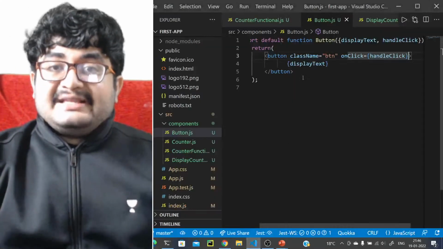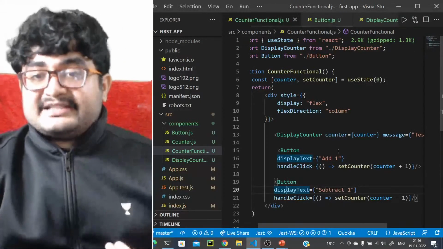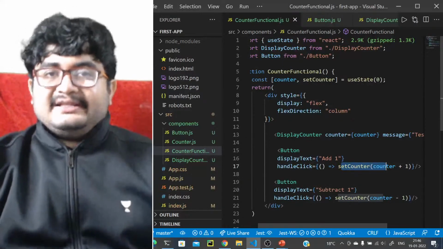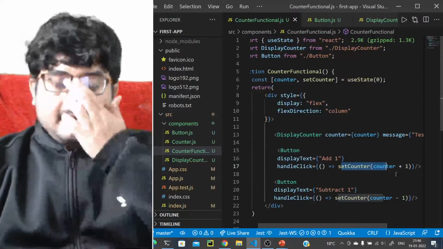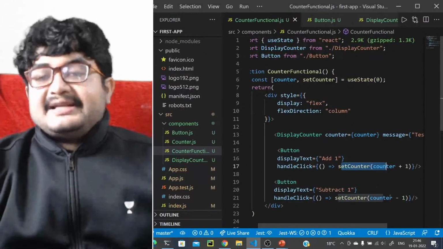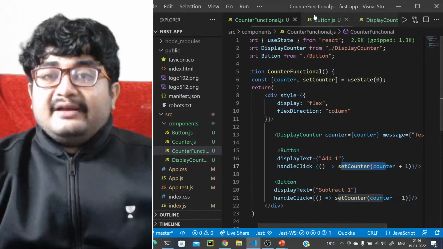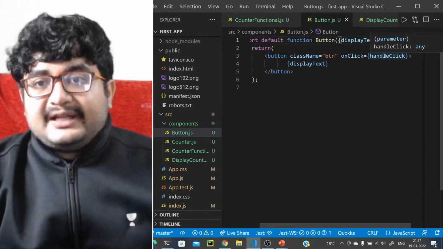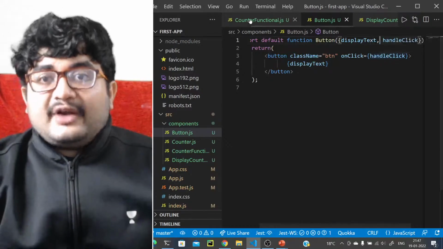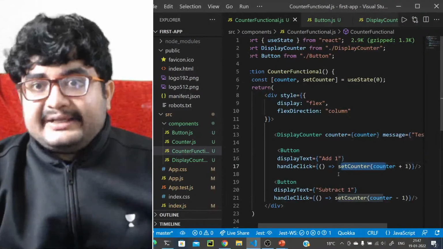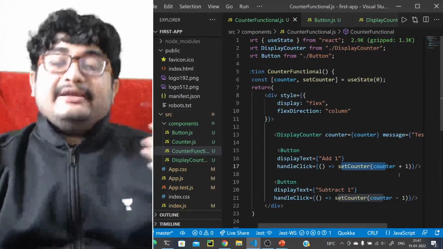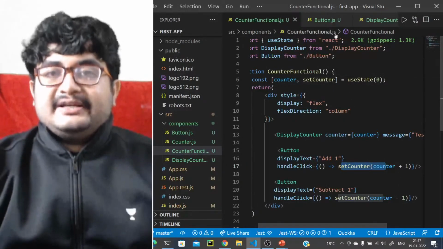So what we have essentially done is we have passed a function that will be responsible for handling the change. Set counter is counter plus 1. Similarly here, set counter is counter minus 1. So whenever we click this button, handle click is triggered. For the first button, handle click is calling set counter is counter plus 1, so it is adding 1 to the counter. It is updating the state.